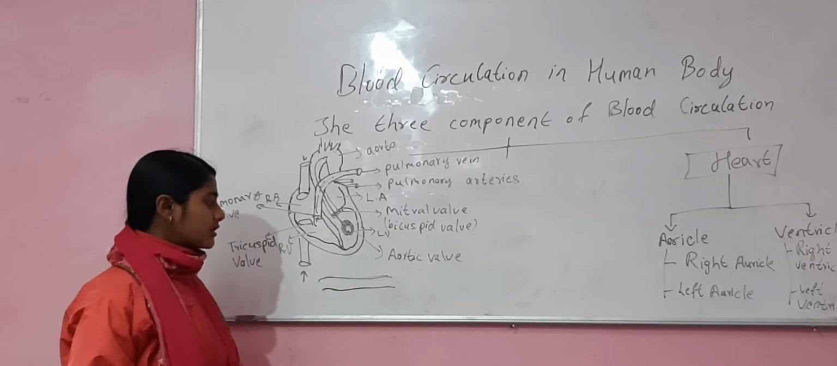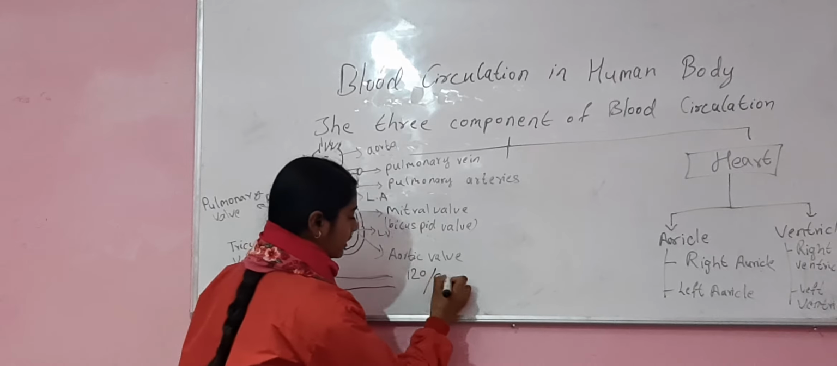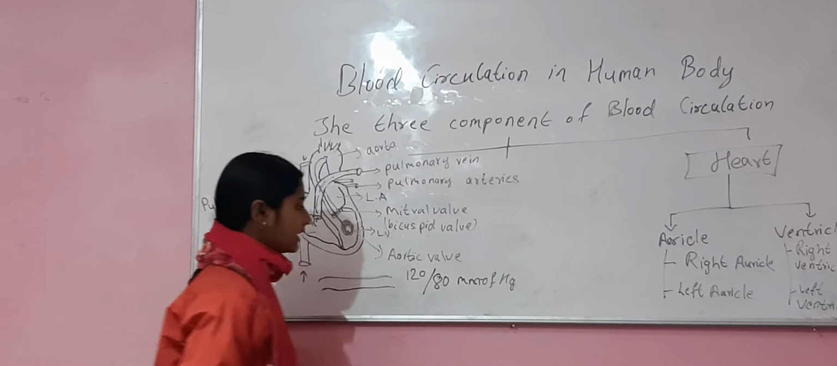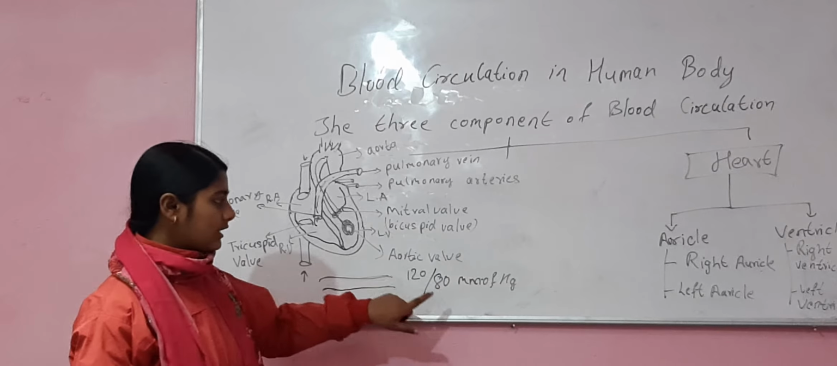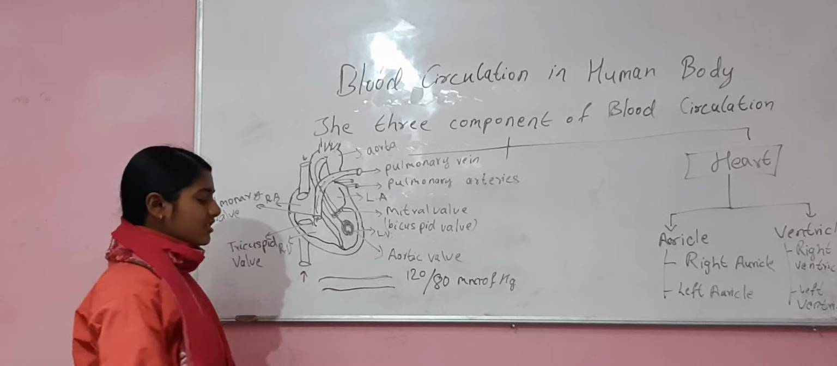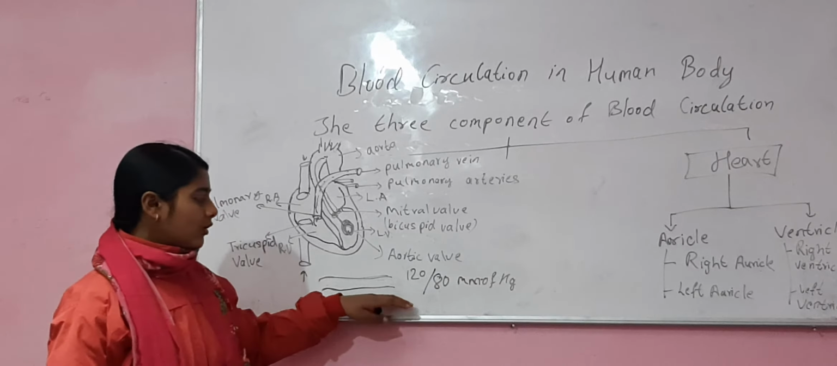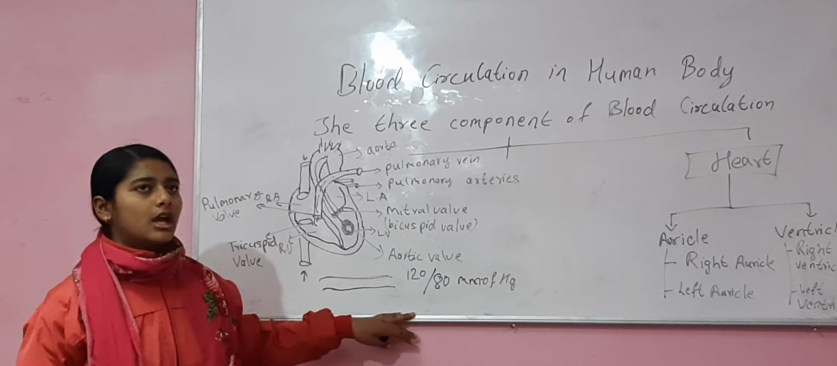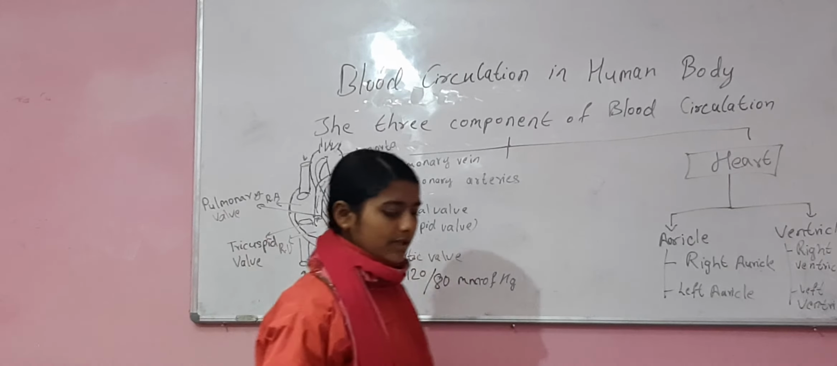The normal blood pressure of the human body is 120 divided by 80 mm of Hg. It means that the systolic blood pressure of the human body is 120 and the diastolic blood pressure is 80 mm of Hg. It is the normal blood pressure. If the blood pressure gets more than this 120 by 80 mm of Hg, the person is suffering from hypertension, that is high blood pressure. Similarly,